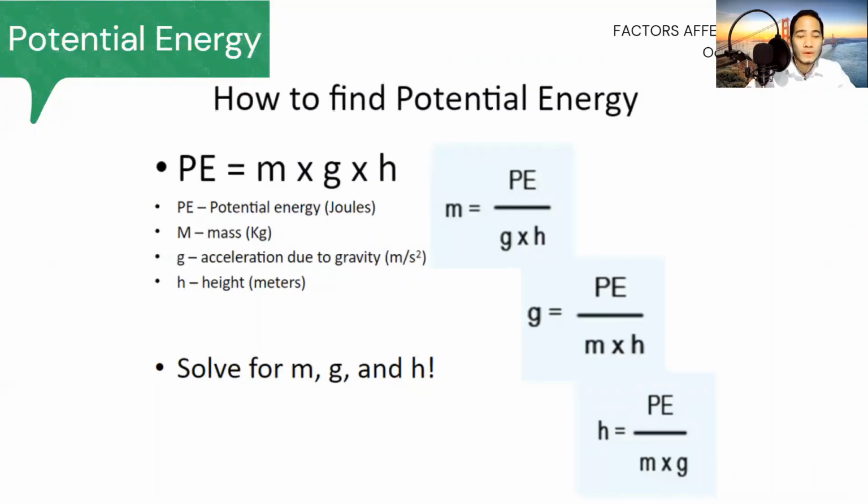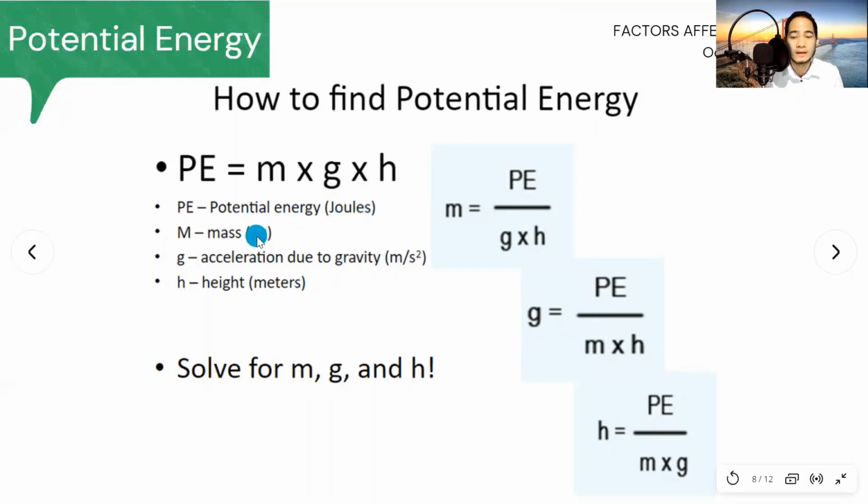Let us focus first on potential energy. How to find potential energy? Of course, we need to prove our content, or the theory that we are talking about, to make it a fact. So potential energy is equal to mass times the acceleration due to gravity multiplied by its height.